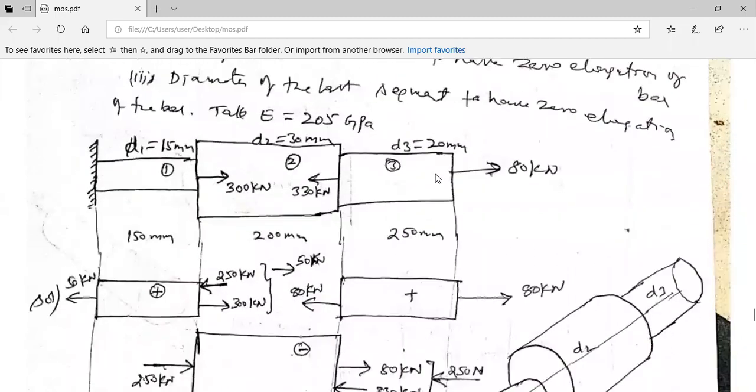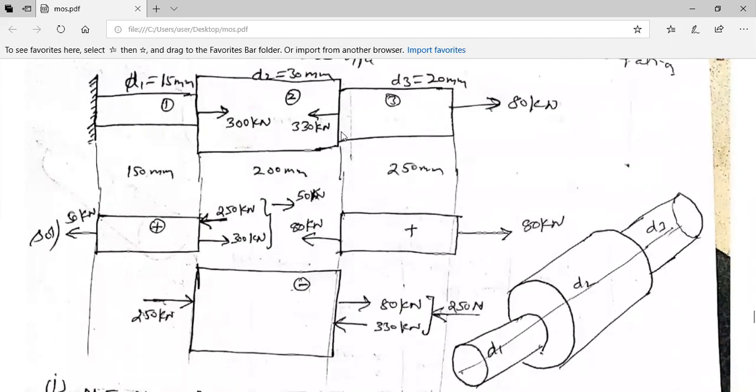Okay. Now look here. In exam, maybe this 2-dimensional front view may not be given. He might be giving in this way, where D1 is 15 mm, D2 is 30 mm, D3 is 20 mm. If he gives in 3-dimensional way, you can make it as 2-dimensional and solve the problem. That is important.